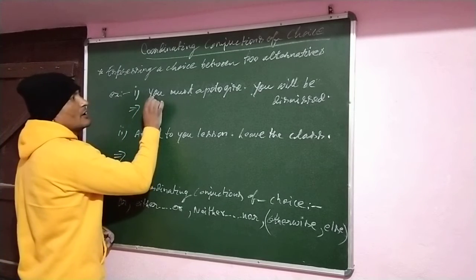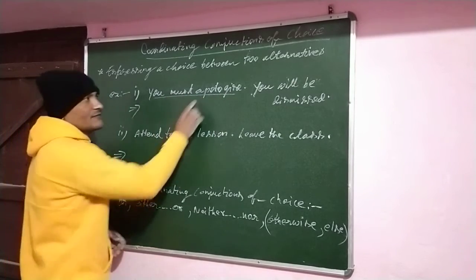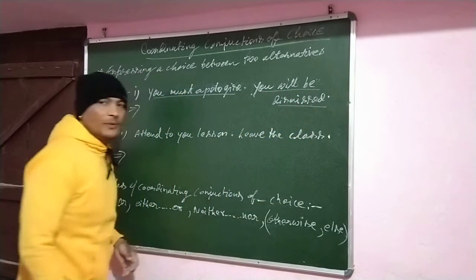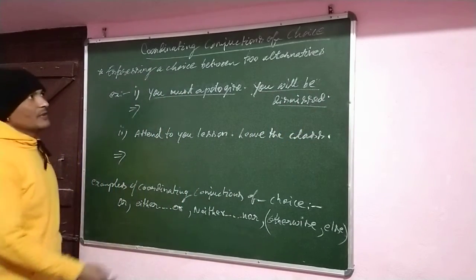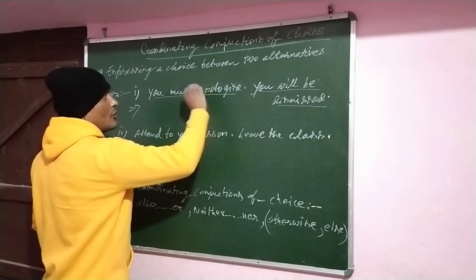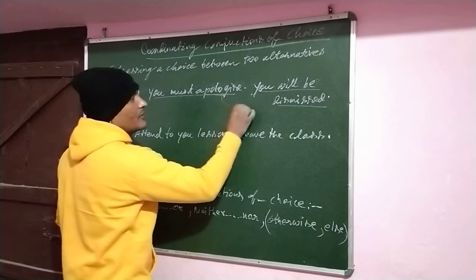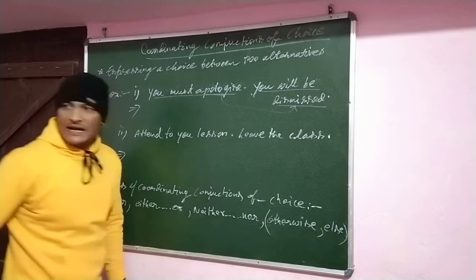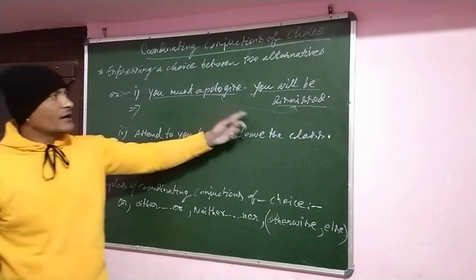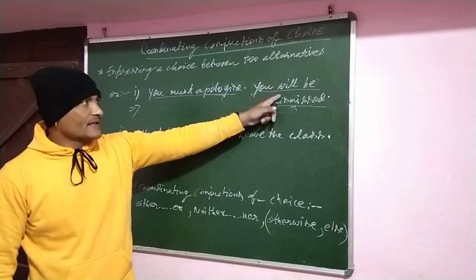First we have: You must apologize. That is the first sentence, and the second sentence is: You will be dismissed. Apologize is the alternative to being dismissed.